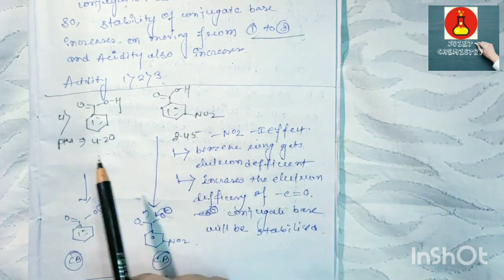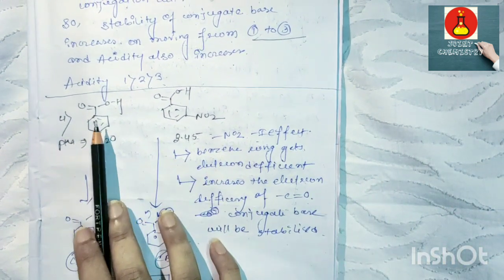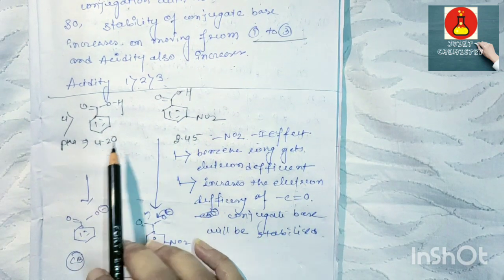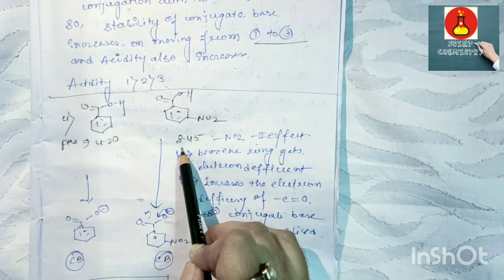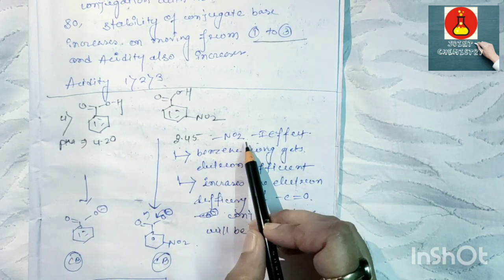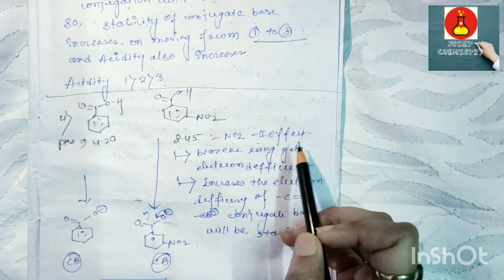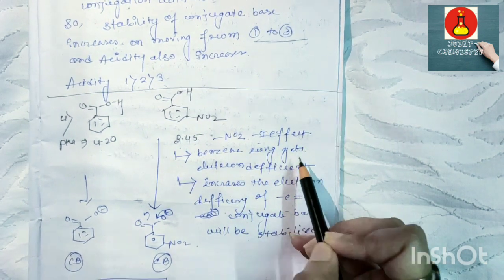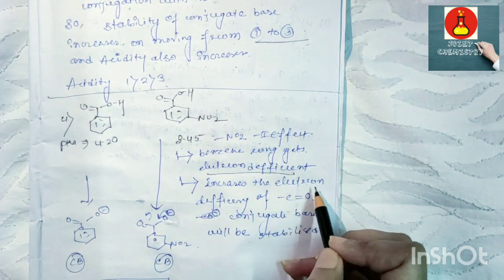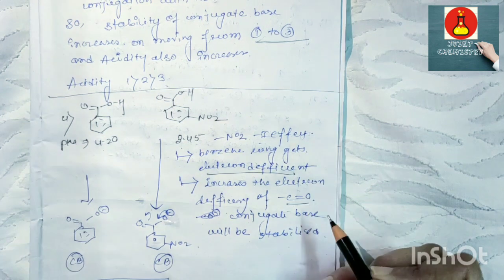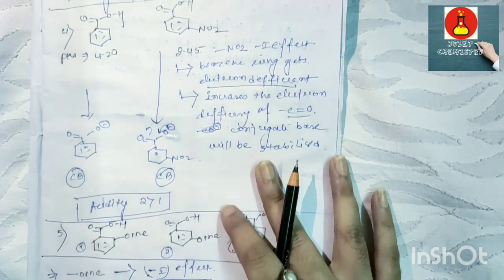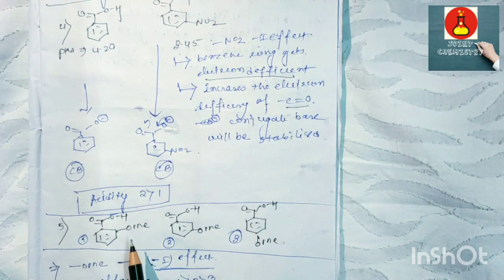Now the next problem is here a benzene ring, and the pKa values given are 4.20 and 3.45. It is the same as the previous example, NO2 gives the minus I effect, and here the benzene ring gets more electron deficient due to the NO2. So the electron deficiency of the carbonyl carbon increases, and the conjugate base will be more stabilized. So the acidic strength will be 2 greater than 1.